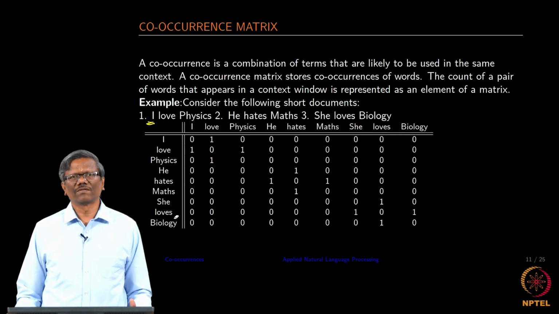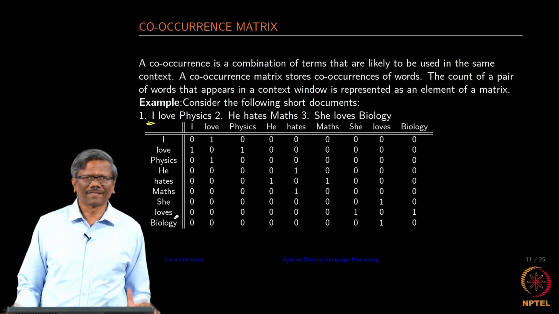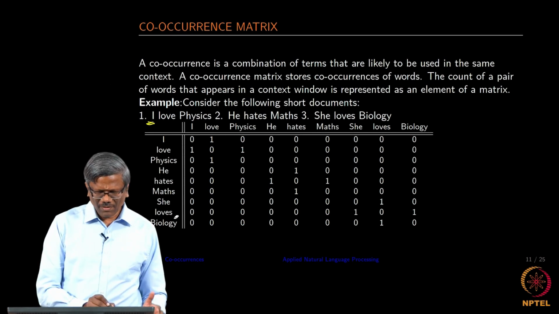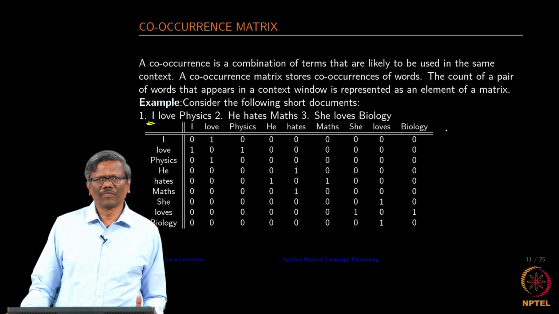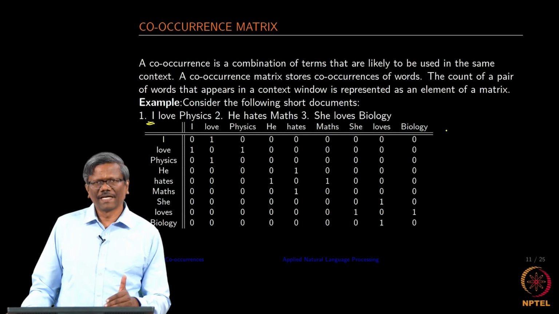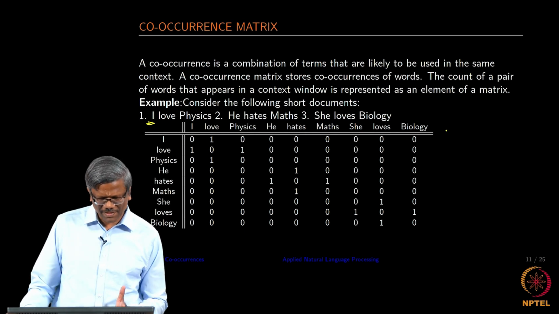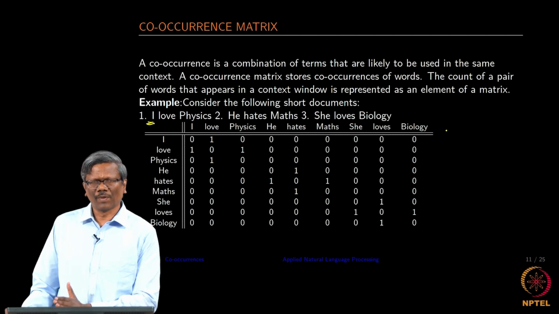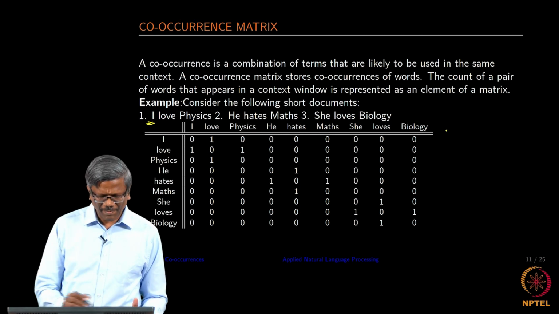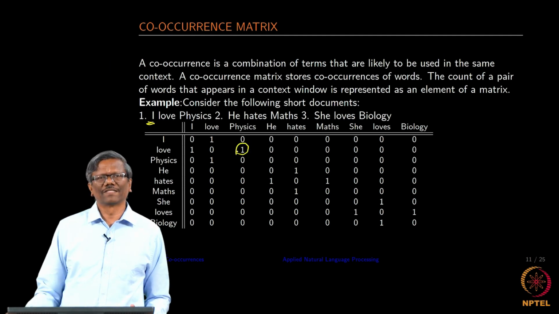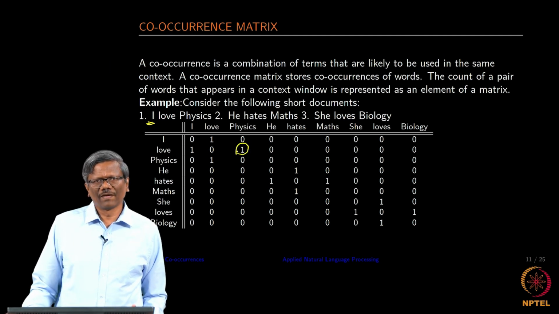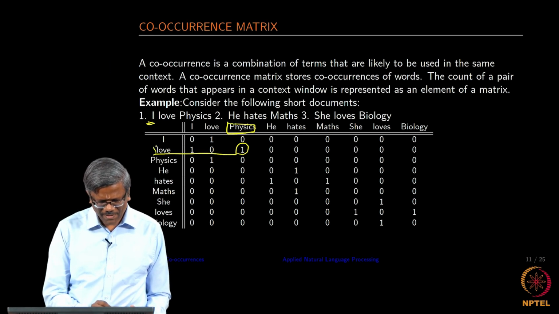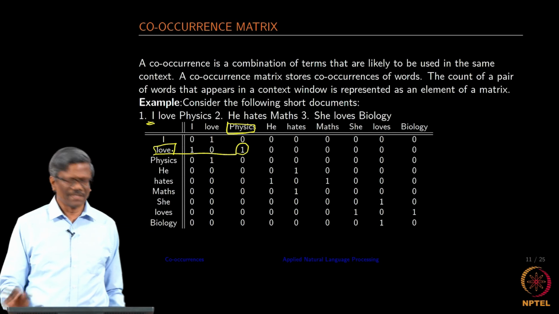It is very similar to the binary incidence matrix that you saw, the name is the same, but in this case instead of the documents in this column earlier, we have the words. So, the words and the co-occurrences of those words are picked up, and the values are filled in as 1 if they co-occur, otherwise the element is 0. I hope you understand this.